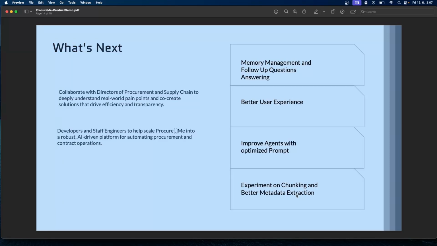What's next for the application? I'm looking forward to collaborating with some SMEs who are more knowledgeable in the area of procurement and supply chain. I'm also looking forward to collaborating with developers and staff engineers to help me scale this application.